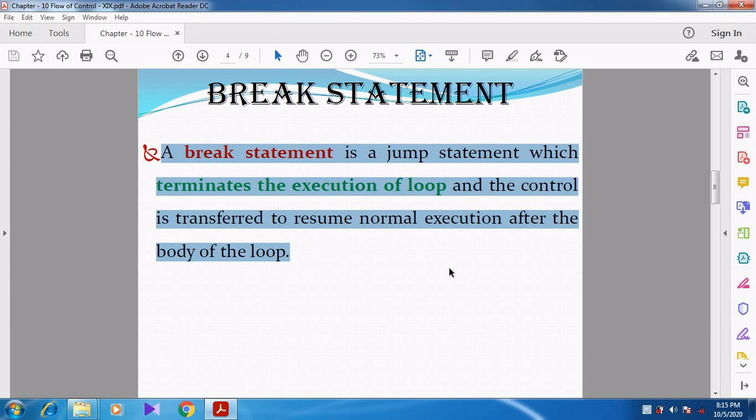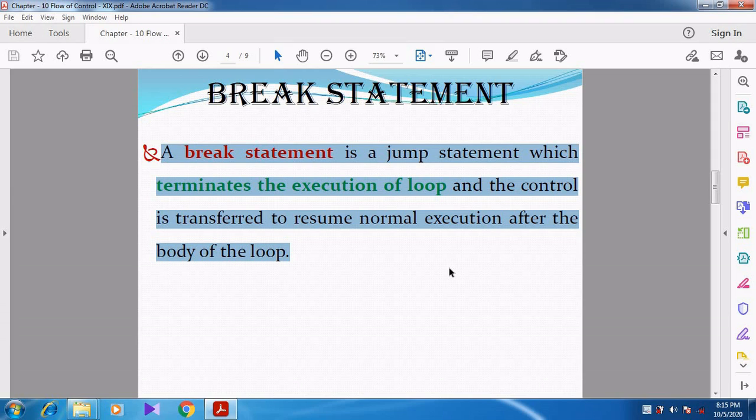Whatever statements are given after the body of the loop will be executed. Can you understand, students? Simply I say again, the break statement is used to terminate the loop.